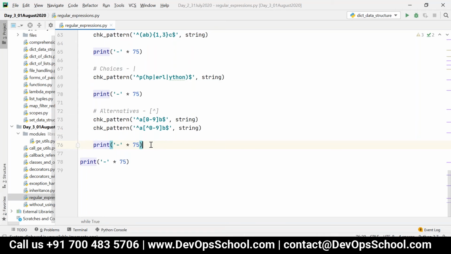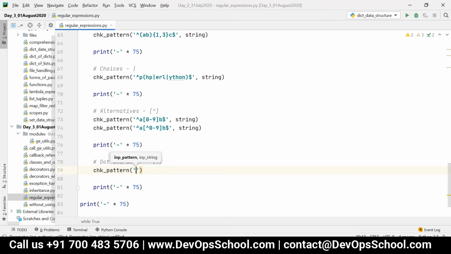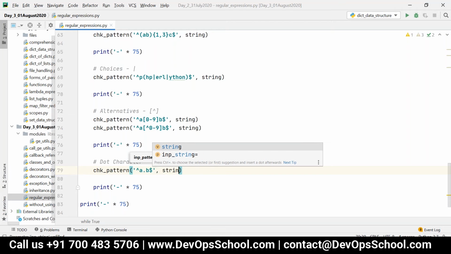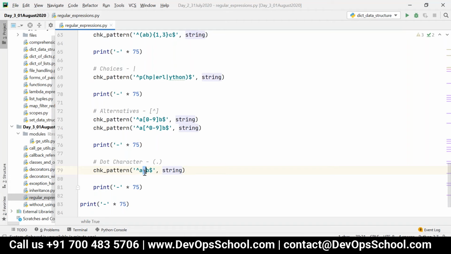Okay, and then we have the dot character, that is the period character, we used to say dot. Now in this case, let me write starts with A dot B dollar, comma, string. That means one dot represents one character. It can be anything. It can be a number, it can be a character, it can be a special character, it can be a space, anything. But one dot represents one character.